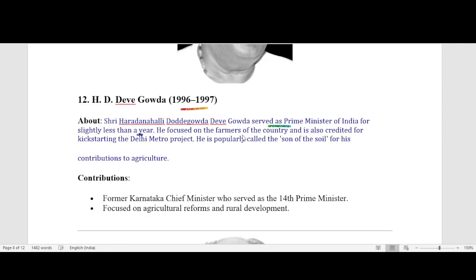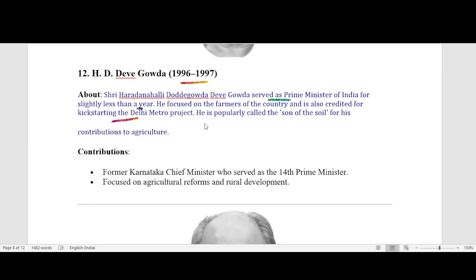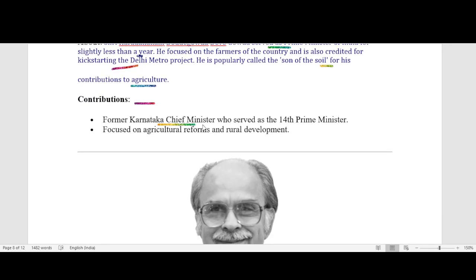He focused on the farmers of the country and is also credited for kick-starting the Delhi Metro project. He is popularly called the son of the soil for his contribution to agriculture. Contribution: former Karnataka Chief Minister who served as the 14th Prime Minister, with focus on agriculture reform and rural development.